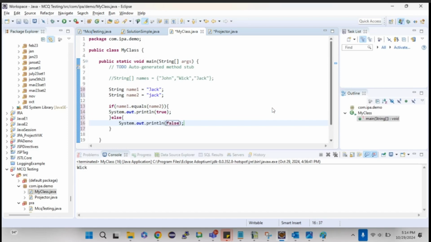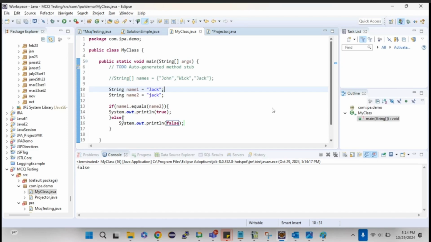Let me print false. That's it. Even though both are the same, as you could see here J is in capital, but here J is in small. If I'm using the equals method, it will return false, because it is not exactly the same. If you are using the equals method, even the cases should be the same.